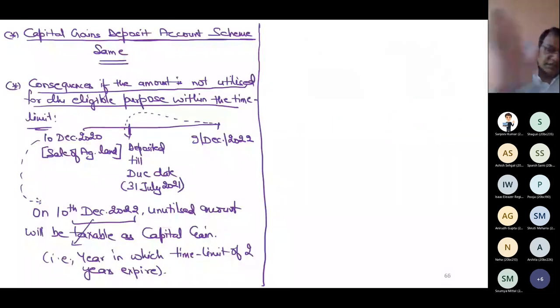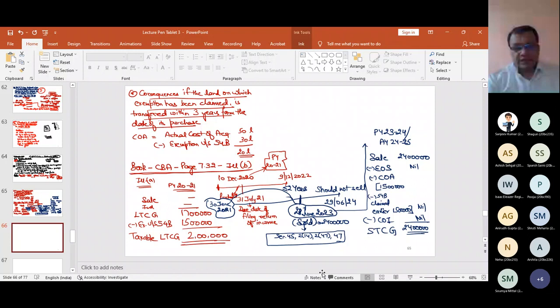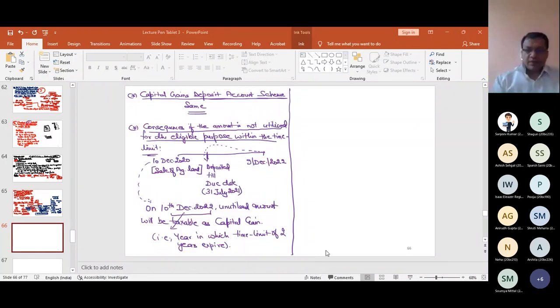Please raise your hand if this point is clear. Otherwise you can ask me the doubt. After this I'll move to 54D. Raise your hands if the point is clear. Excuse me, sir. Yes. सर मुझे थोड़ा प्रॉब्लम कल भी था, ये 31st जुलाई कौन सा डेट होता है एग्जैक्टली?